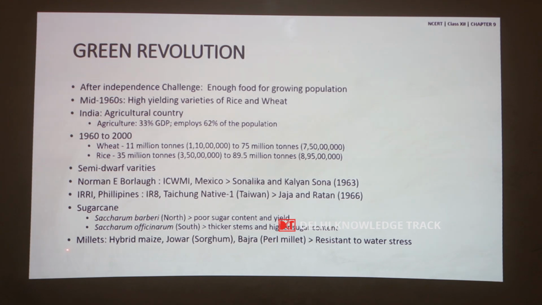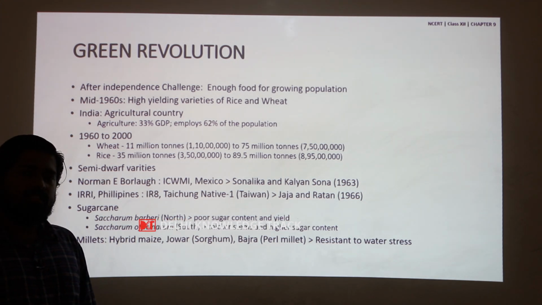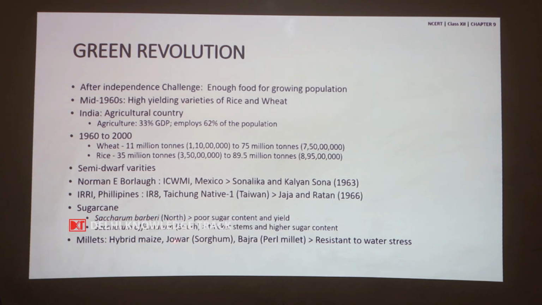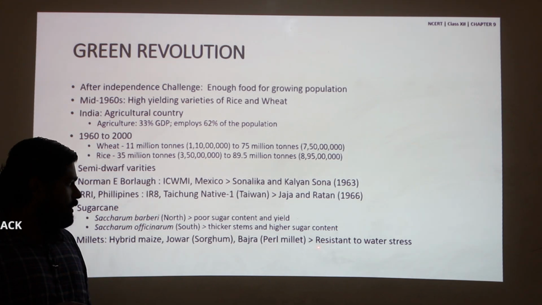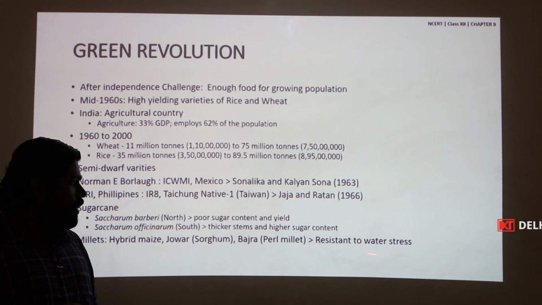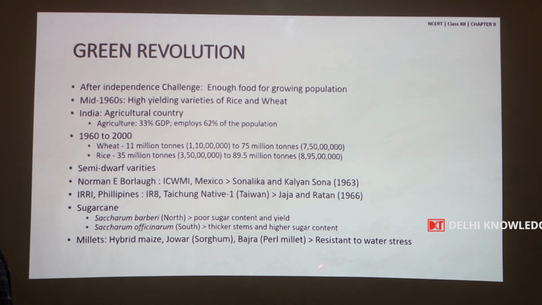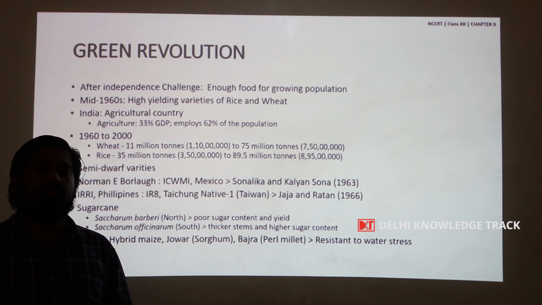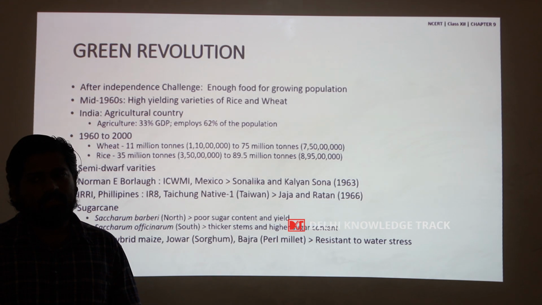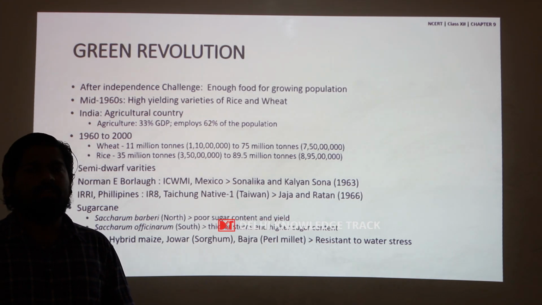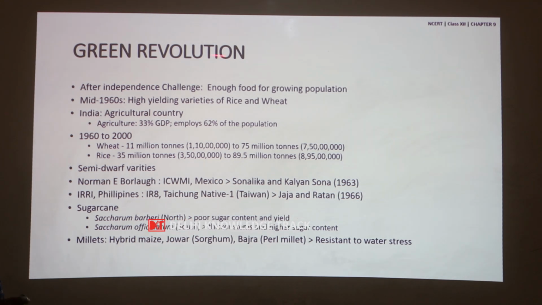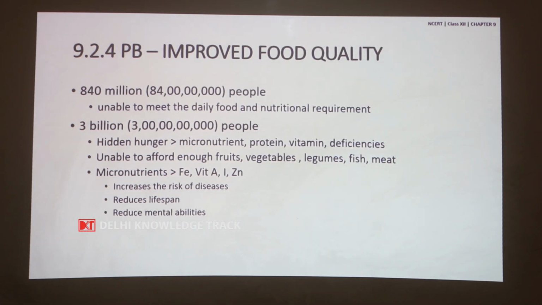And millets include grains other than cereals, which are maize, jowar or sorghum, and bajra or pearl millet. These were important in agricultural cultivation in water stressed areas, because these were resistant to water stress. So, the adoption of management practices and other components to improve the agricultural yield was called the green revolution. Now, let us take a look at plant breeding for improved food quality.